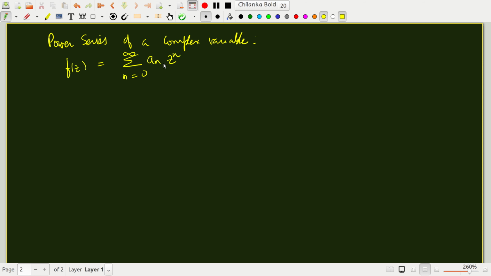This is a typical example of a power series where I am expanding about the origin z equal to 0. I could also have written f of z is summation n from 0 to infinity a n times z minus z0 to the power n, where the series expansion is about z equal to z0.